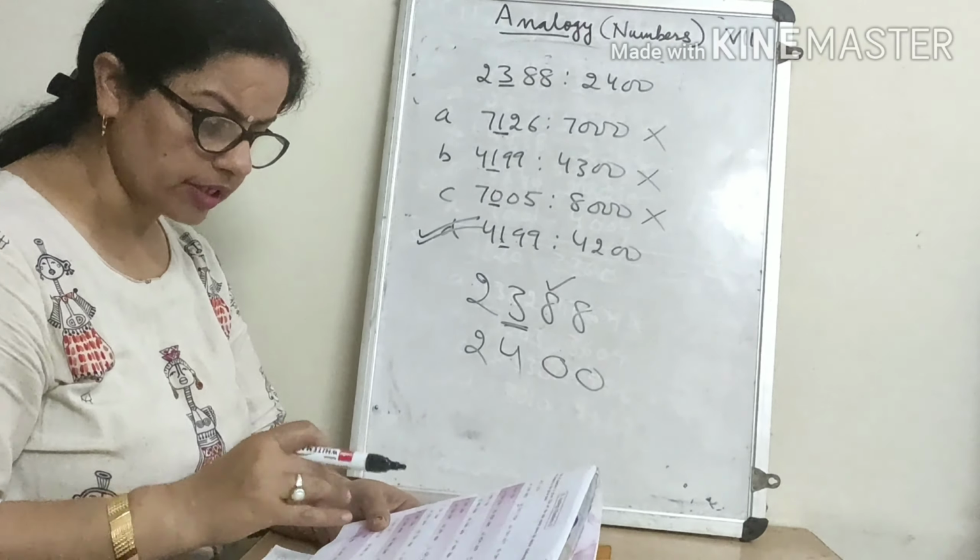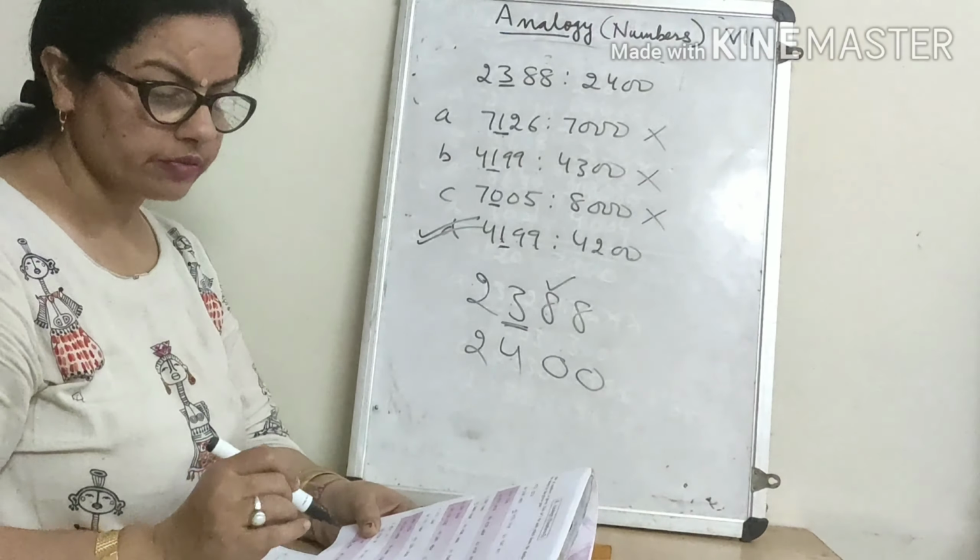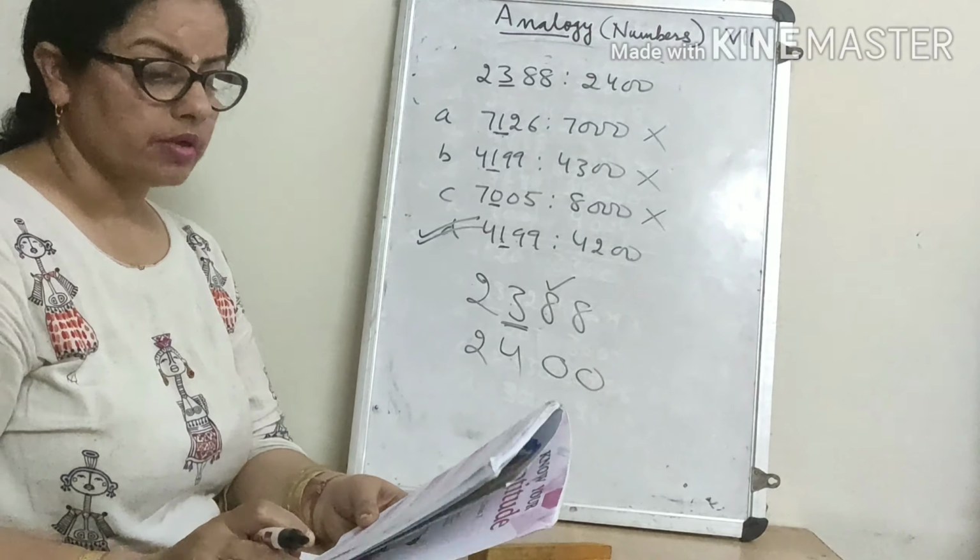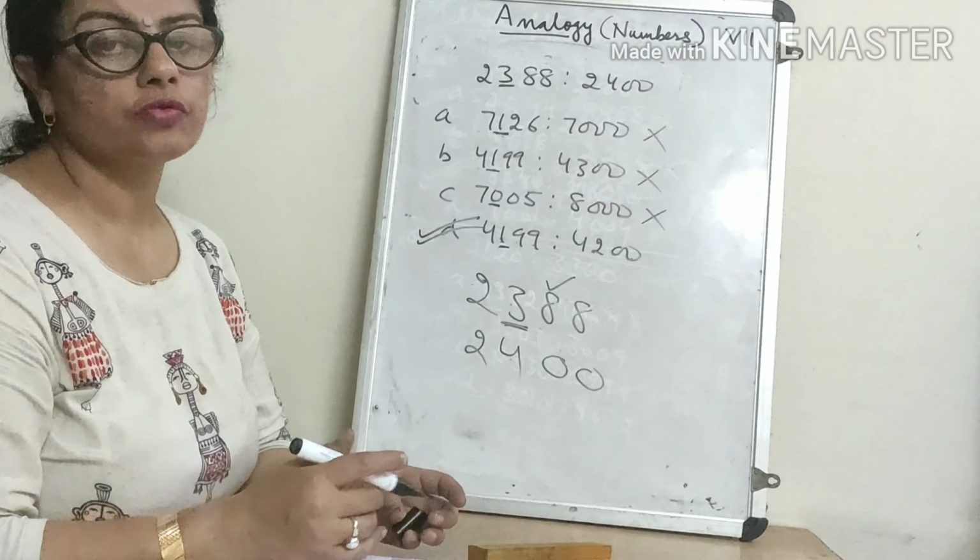The 7th one you can also do, the last 2 digits he has written. So in this way you can search this one also. So we have completed this exercise. Today we will revise this.